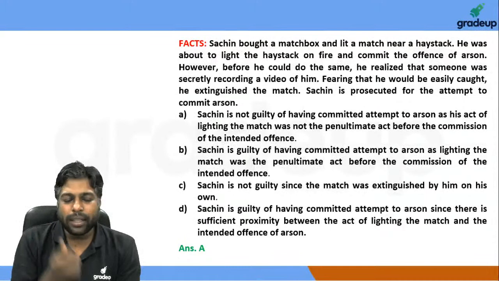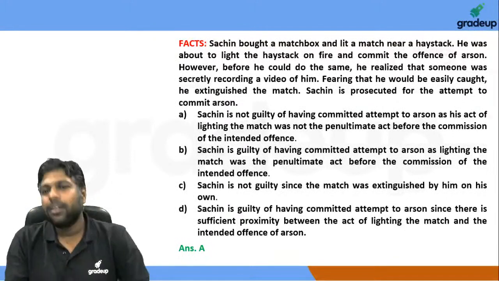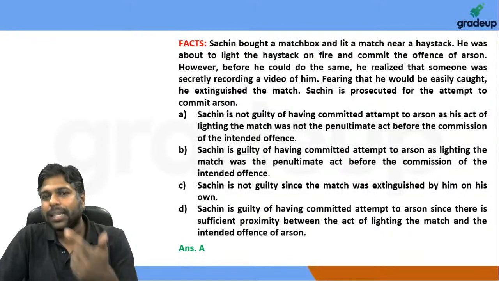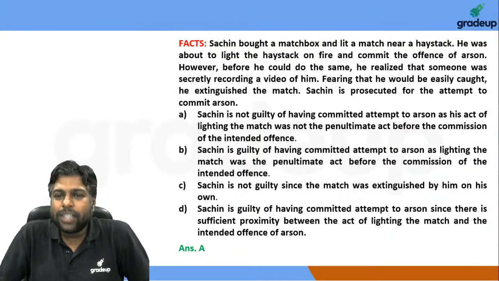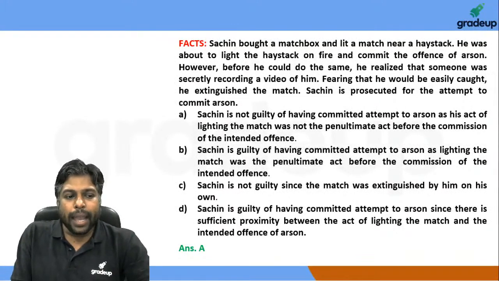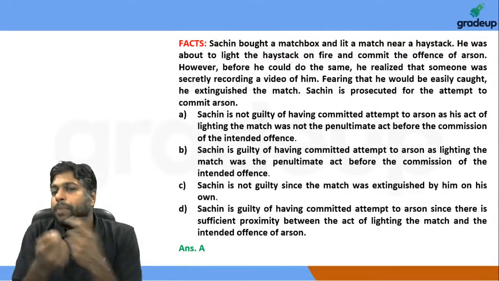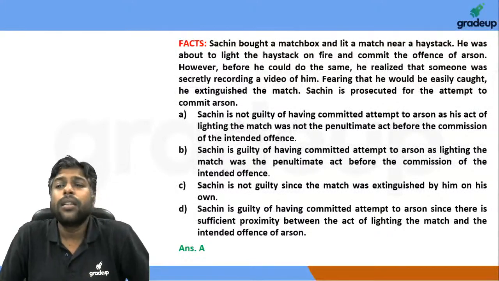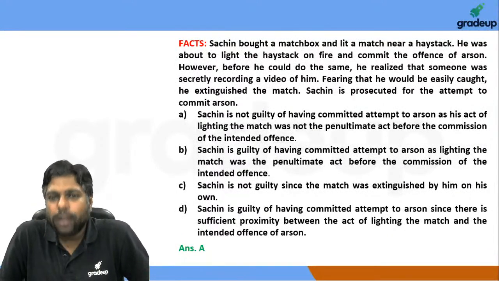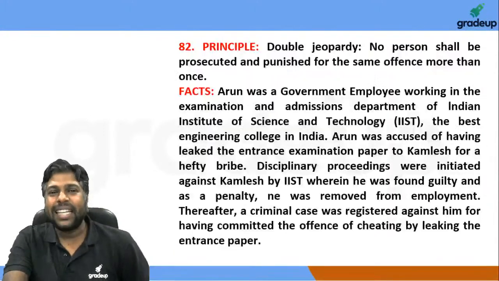Because ultimately, if you look at the actual concept of attempt, if you are in control, if you can still stop the crime from happening, if you are in control. ट्रिगर खींचने वाला एग्जांपल मैंने इसीलिए बताया कि ट्रिगर अगर खींच दिए तो उसके बाद आई एम नॉट इन कंट्रोल, राइट? After pulling the trigger I am not in control. So that's when attempt begins. Now in this case, even if I've lit the match, I'm still in control, which is exactly what happened in this case. So therefore, because he's still in control, attempt has not happened is the safe answer according to all of us here at least.